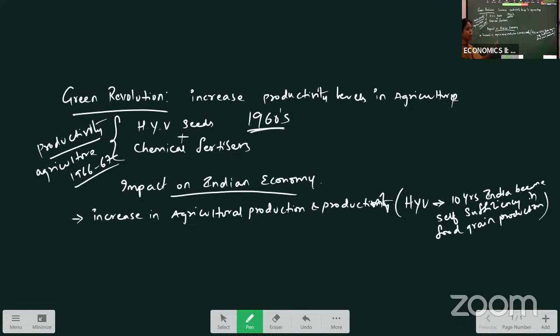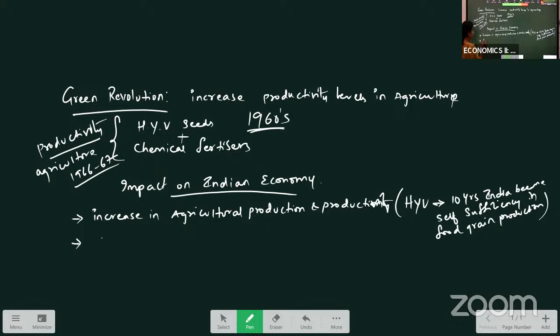Our agricultural production and productivity levels increased. Rice production, wheat production, maize production have increased double, triple times, where within 10 years, India could achieve self-sufficiency. So this is one impact the Green Revolution is having on the Indian economy.